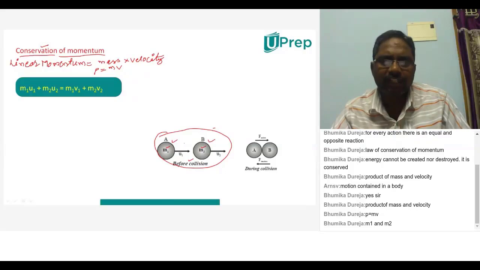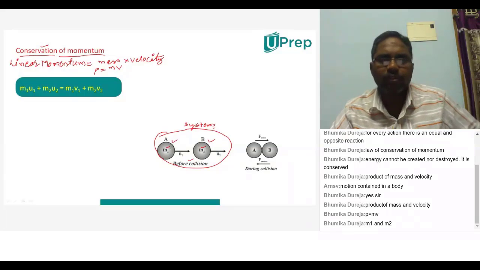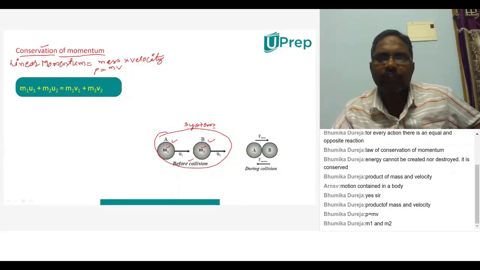Let us consider these two masses together as one system. In this system, two masses are there. And what is it that we have to prove? The momentum before collision will be equal to the momentum after collision. That means the total momentum of a system will remain constant when no external force is acting between them. So that is the statement, and we have to prove it.